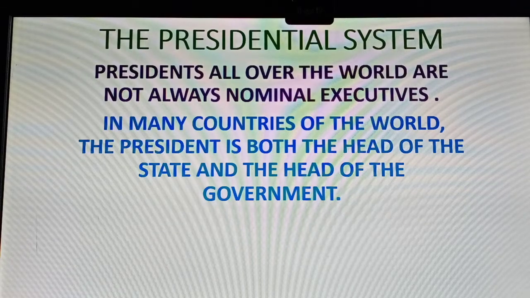We know the election to the American presidential post is to take place on 3rd November. Joe Biden, the Democratic presidential candidate, and Mr. Donald Trump, the existing president of the Republican Party, are contesting the elections. So in the American system, the president is the head of the country as well as the head of the executive.